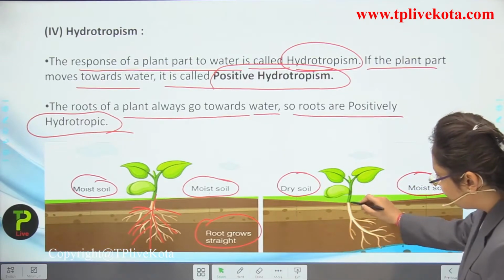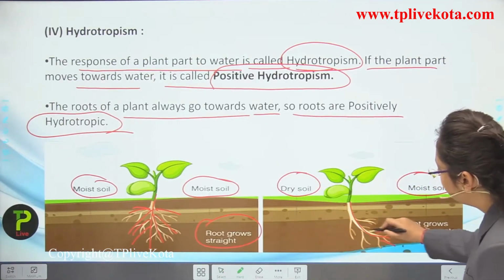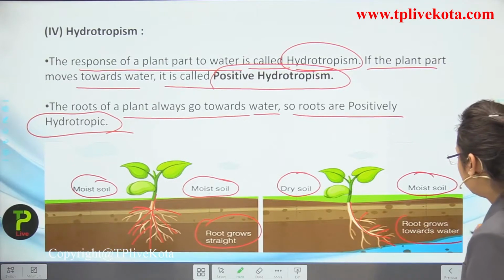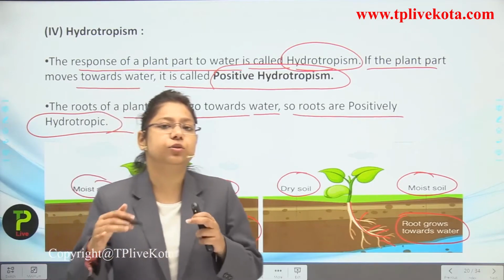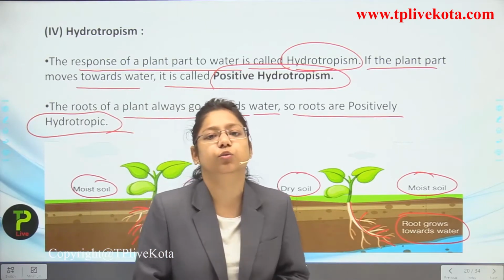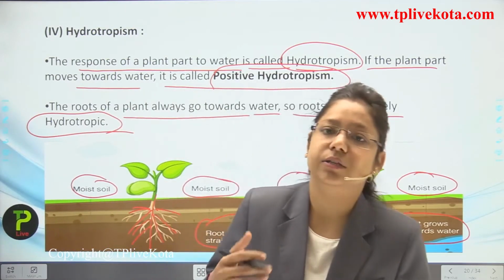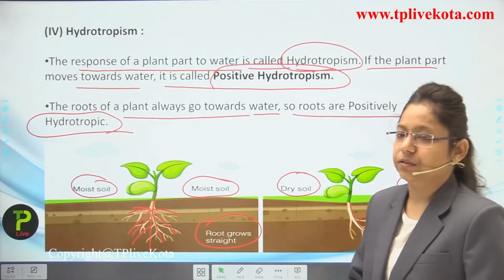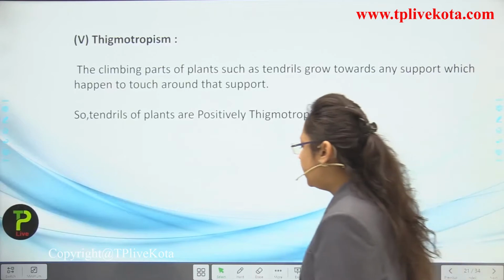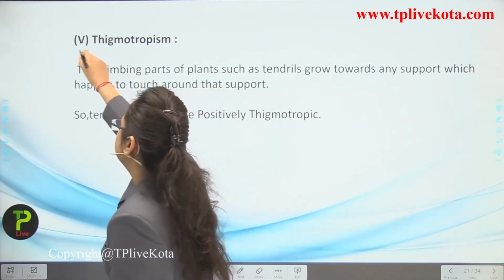They are bending themselves towards the moist soil. So roots grow towards the water. When water is present, the root changes its direction towards the moist soil or the water. So this is known as positive hydrotropism.